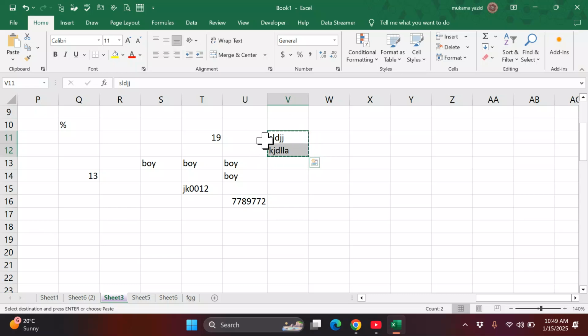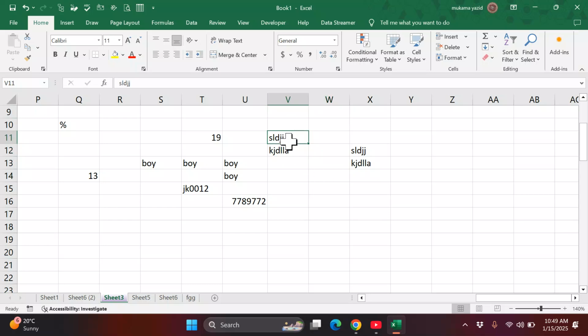If you see this dancing line, it implies that you have copied something. Then you go where you want to put it and press Control V, and it will be pasted there. You can just double click anywhere to remove this dancing line.